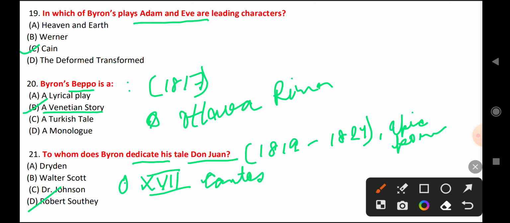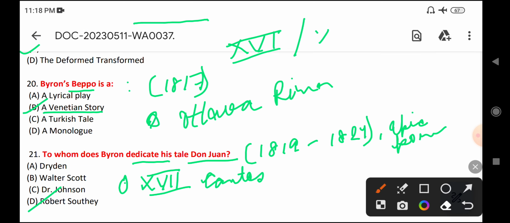But the 17th canto was unfinished at his death in 1824. So there are 16 complete cantos and a 17th unfinished canto. This work is also written in ottava rima. I'm only writing the initial ottava rima.